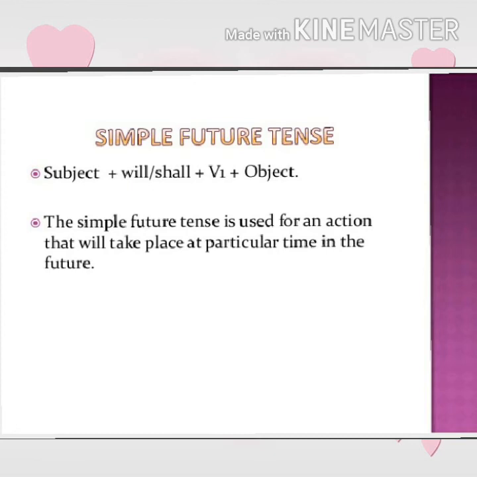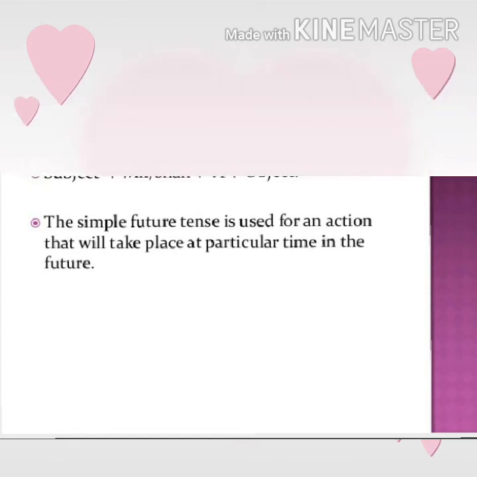Now let's move on to simple future tense. Here the structure is given. We have to use subject plus will/shall plus first form of main verb plus object. We have to use shall in simple future tense with the pronouns I and we. Simple future tense is used for an action that will take place at a particular time in the future.